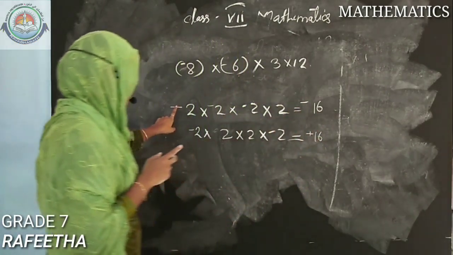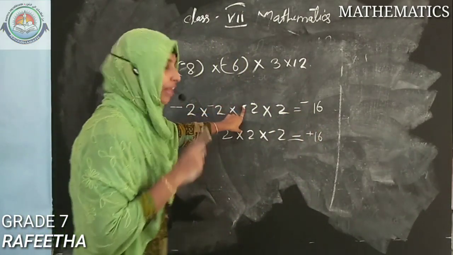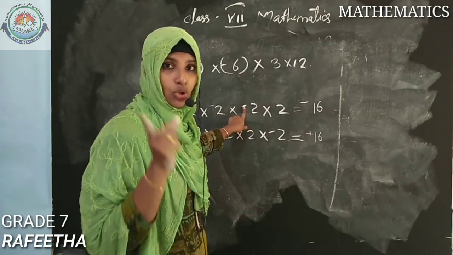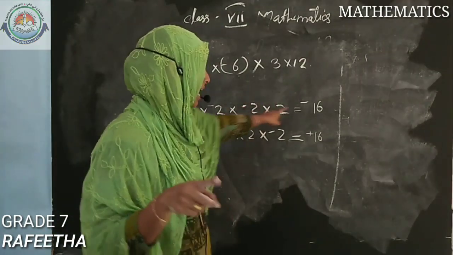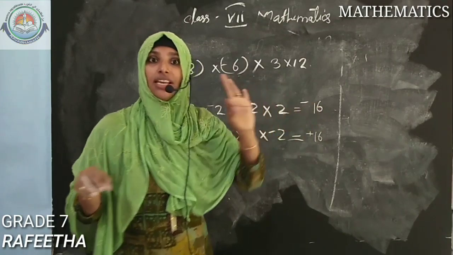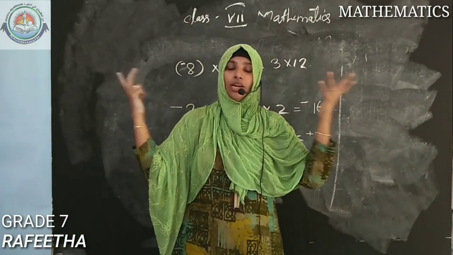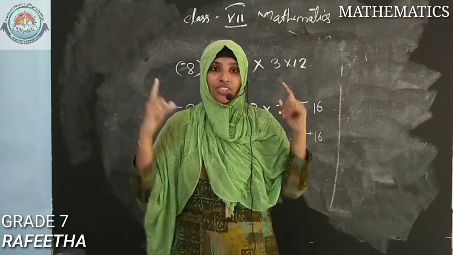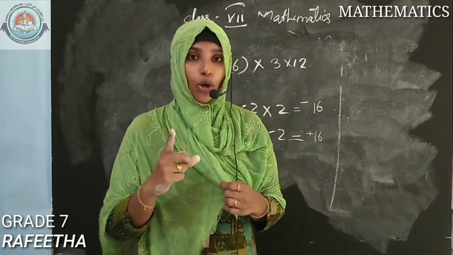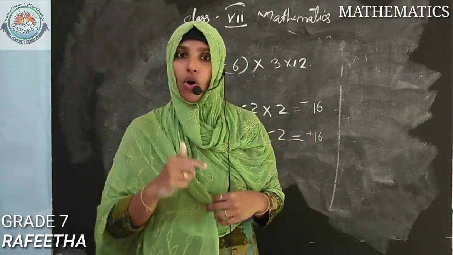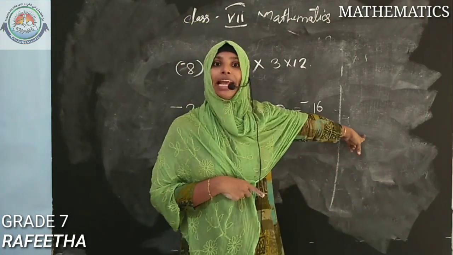That is, here 1, 2, 3. Three negatives are there, so the answer will be negative. That is, 3 is an odd number. If 99 negative numbers are there, what will be the sign of the answer? Check. Is 99 odd or even? 99 is odd. So the answer will be negative.